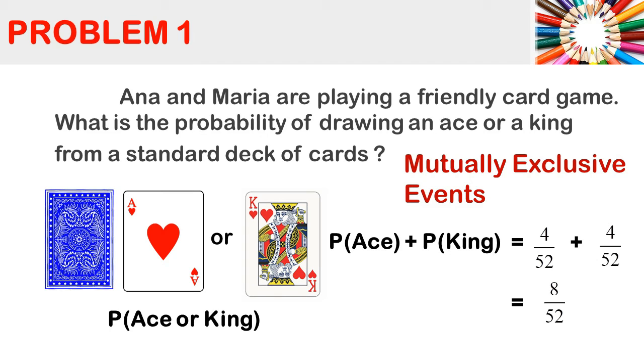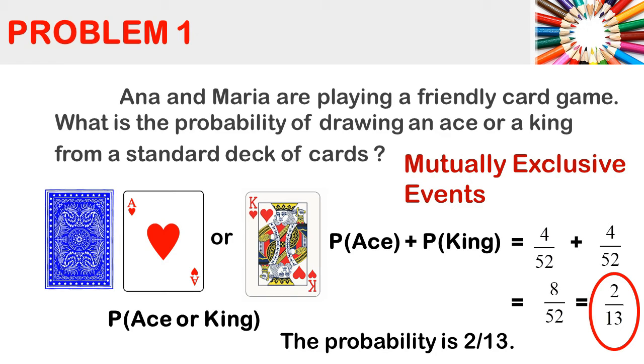So 8 over 52. Since they are similar fractions, we just simply copy the denominator and add the numerators. Simplifying our answer, we have 2 over 13. The probability of drawing an ace or king from a standard deck of cards is 2 over 13.